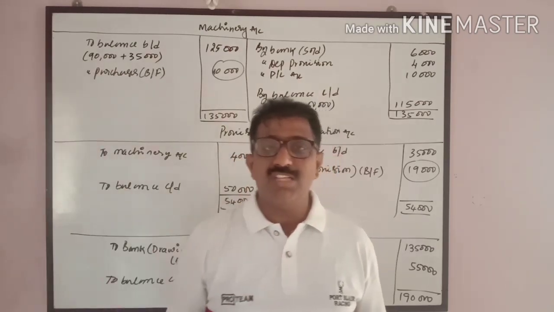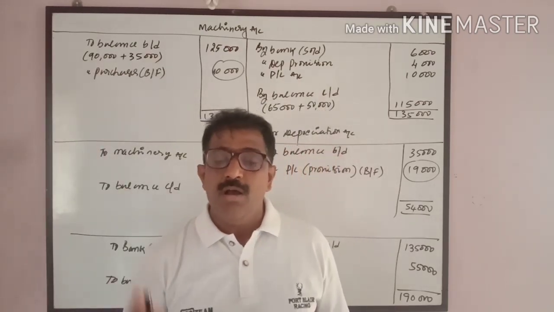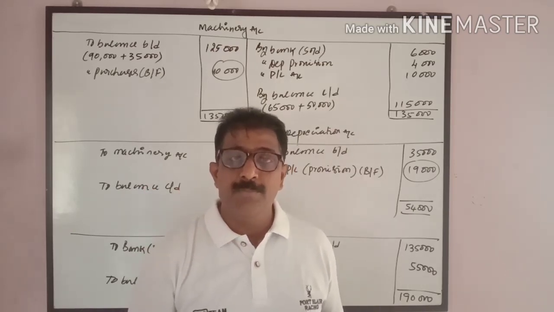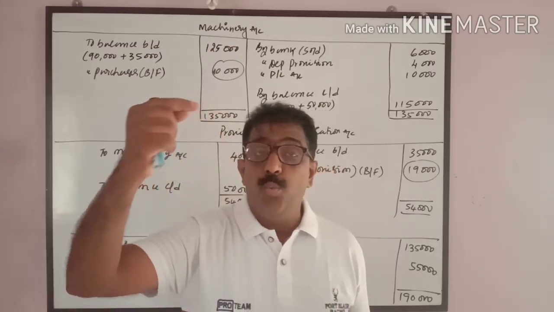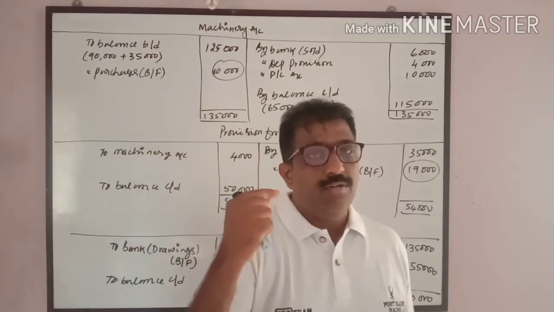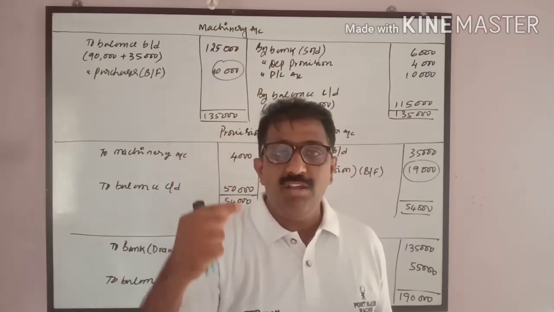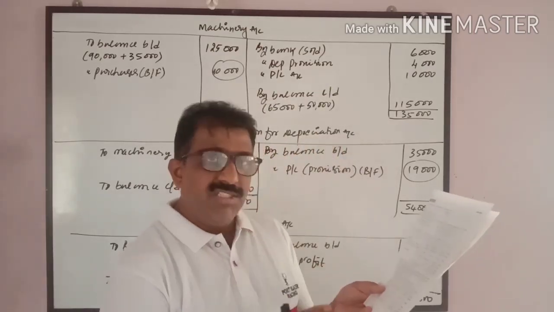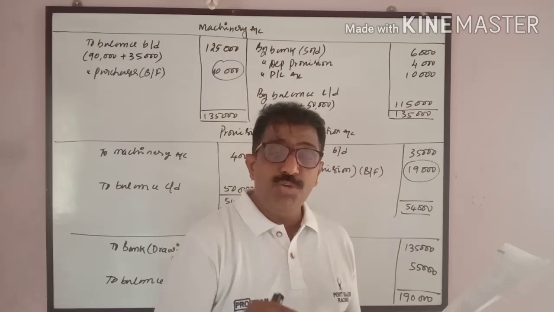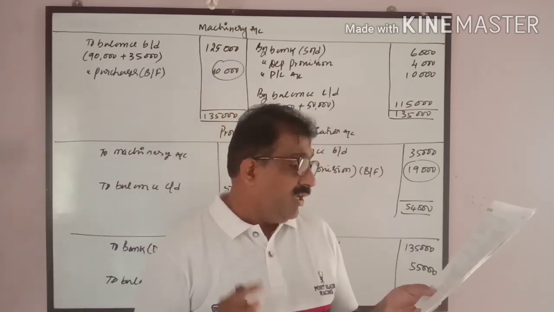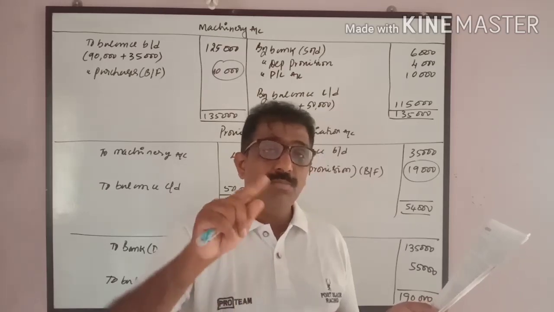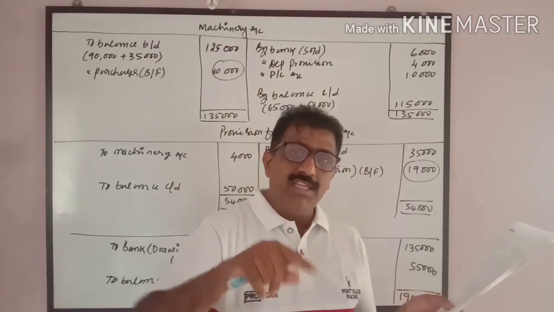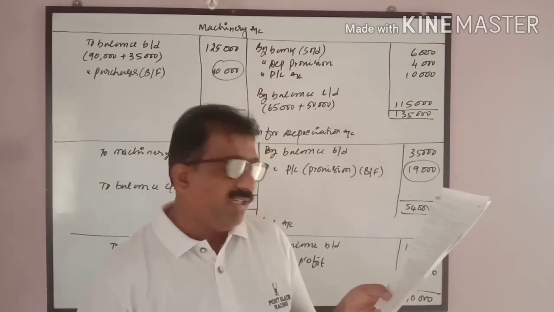Before I go to the cash flow statement, first let me explain that on the liability side, we will have long-term liabilities and current liabilities. Which items go to which activity should be identified: operating activity, investment activity or financial activity. In this case, creditors is going to be taken in the operating activity. Loan from bank is always long term, goes to financial activity. Mrs. Chaitra's loan, again long term, goes to financial activity.